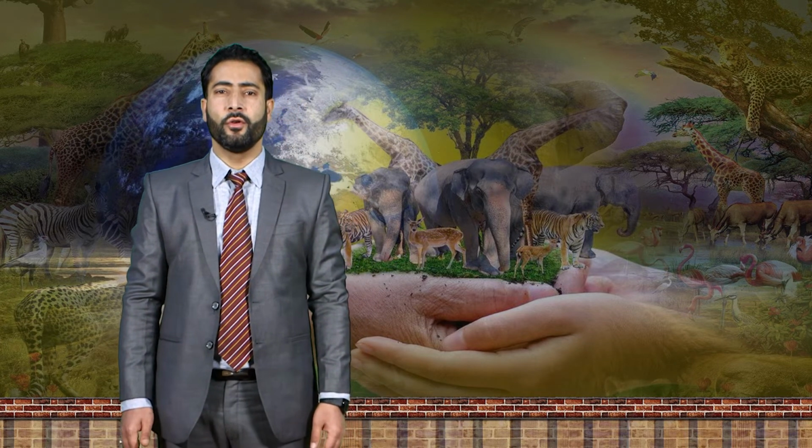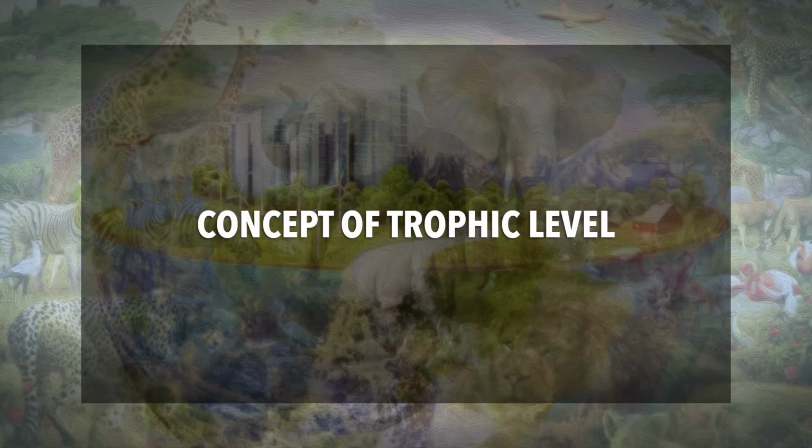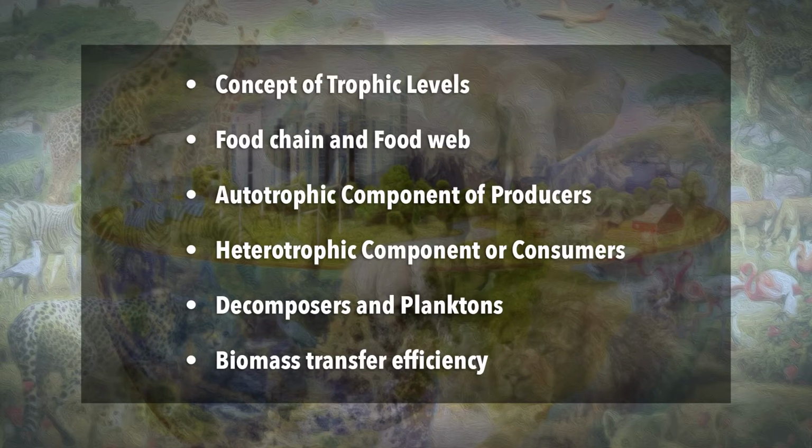Today we are going to discuss an important topic, that is the concept of trophic level. The main objectives of this lecture are: number 1, concept of trophic levels; number 2, food chain and food web; number 3, autotrophic component or producers; number 4, heterotrophic components or consumers, decomposers and planktons; and last, biomass transfer efficiency.